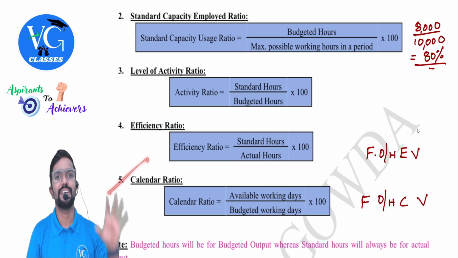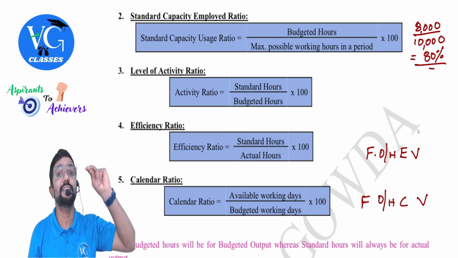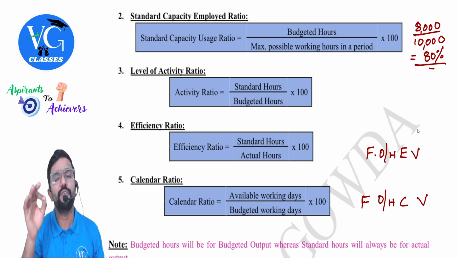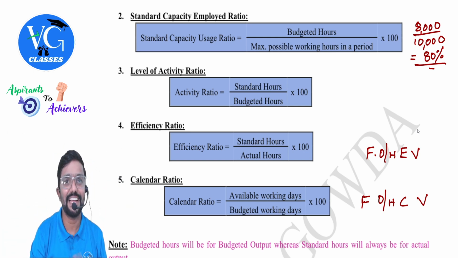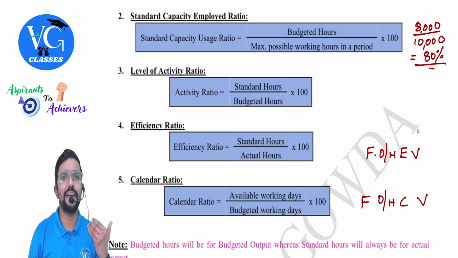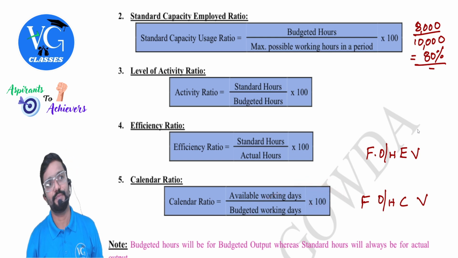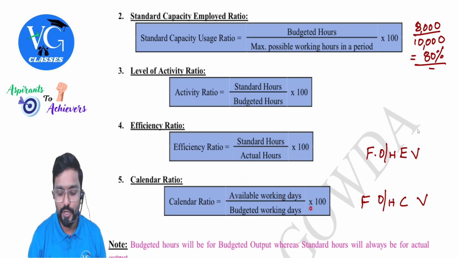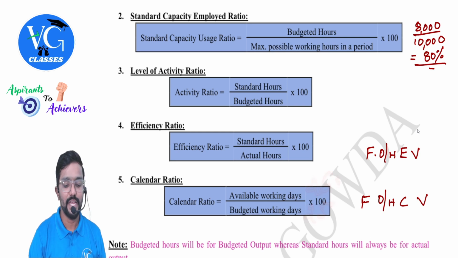Now, calendar ratio. Guys, we somewhere heard about it. Calendar variance, fixed overhead calendar variance. What is the formula for that? Actual days minus budgeted days into standard fixed overhead rate per day. Correct. Same way here, sir, we will not deduct each other. We will divide. Actual working days divided by budgeted working days into 100. Sir, if actual is more, good or bad? Good. They told you should work for 25 days, but I have worked for 26 days. Good, no? Yes.